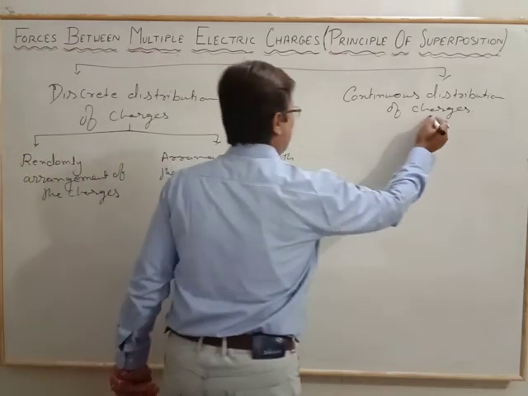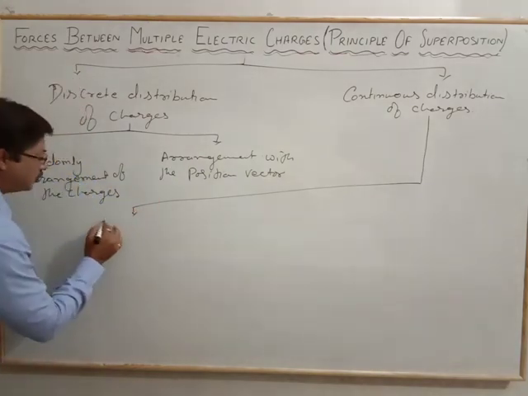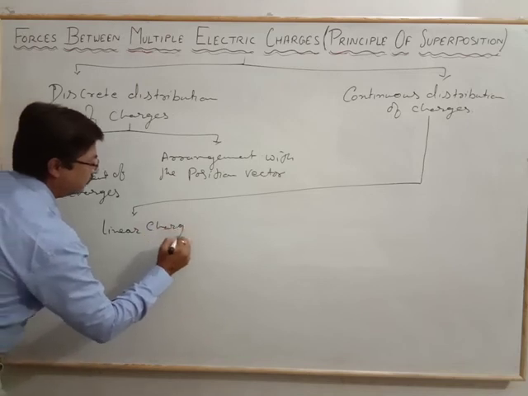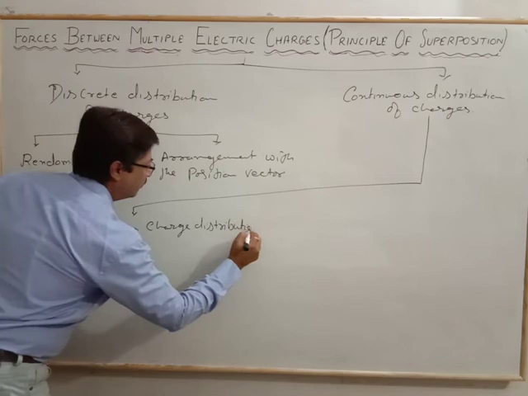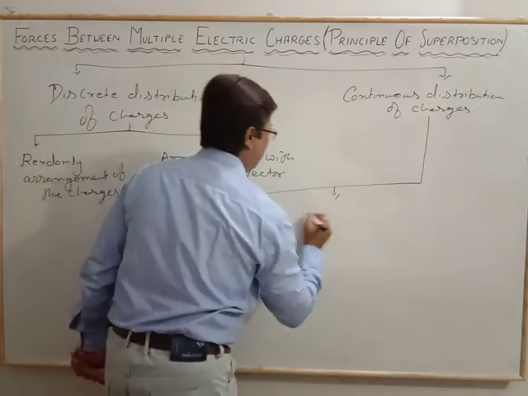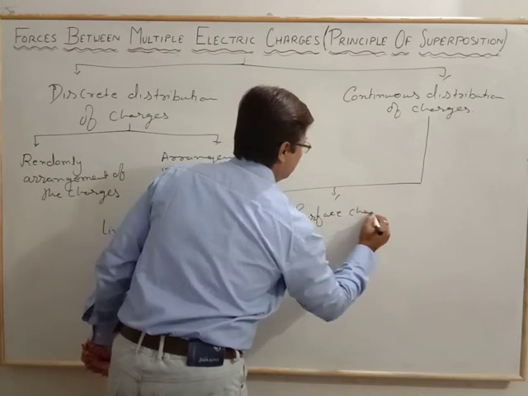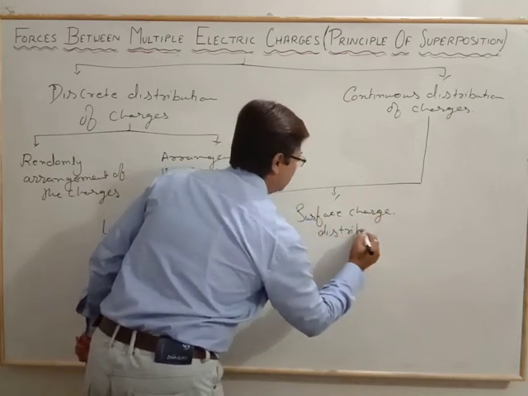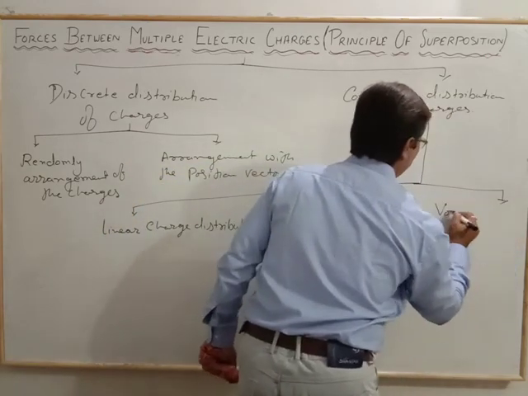And in the continuous case we have three other cases. One is the linear charge distribution, another is the surface charge distribution, and last is the volume charge distribution.